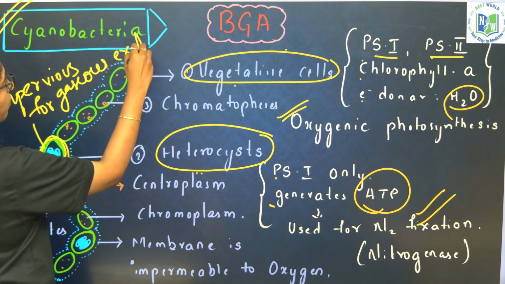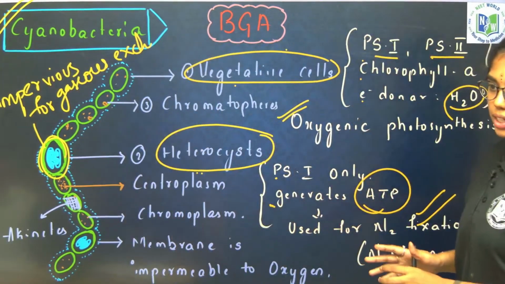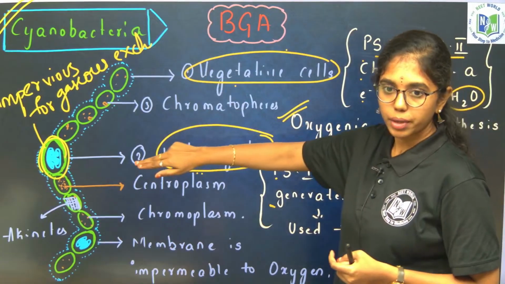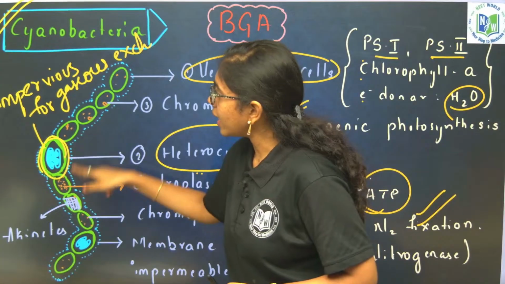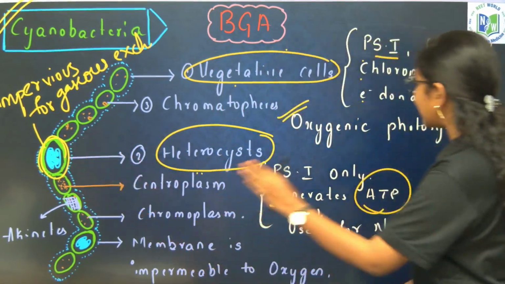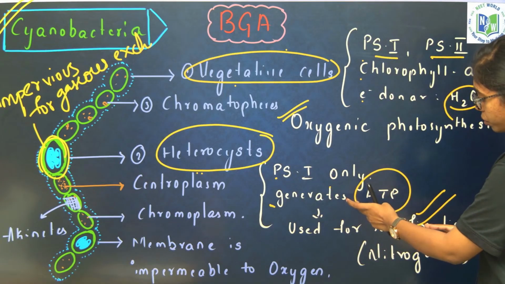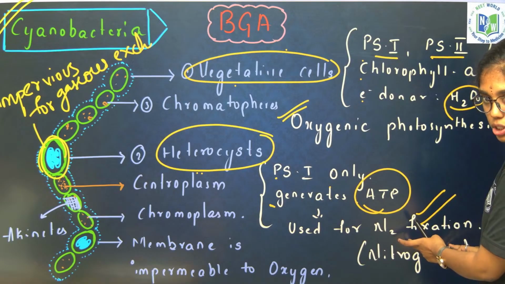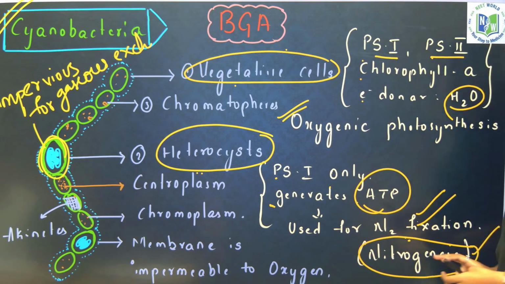We can expect a multi-statement question on this explanation, so pay utmost attention and listen. Two types of cells we have come across. One is vegetative cell, second is heterocyst, right? This wall layer is very tough, impervious for gaseous exchange. So, inside this only PS1 is present, ATP which is produced here is utilized for nitrogen fixation. For nitrogen fixation, the enzyme required is nitrogenase.